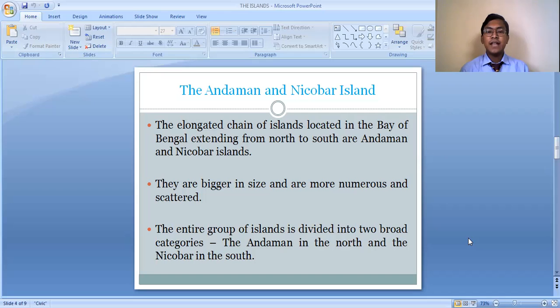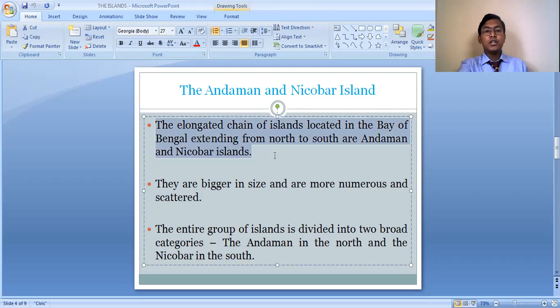So this entire Andaman and Nicobar Island Group is mainly divided into two parts. The northern part is the Andaman Island and the southern part is the Nicobar Island. It is separated by a small channel of water, which is named the Ten Degree Channel.